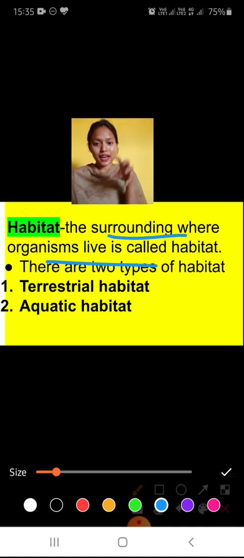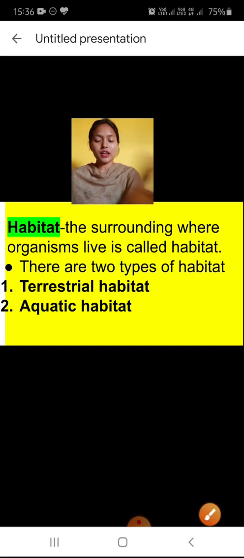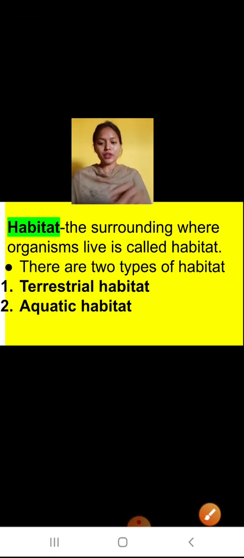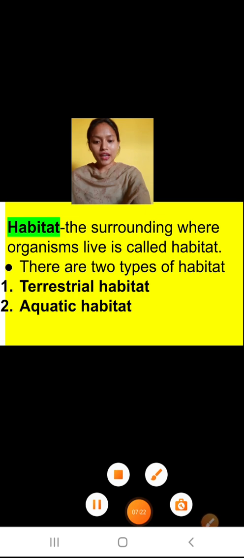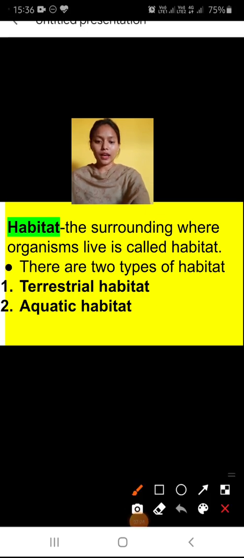For this cactus, what is the habitat? Desert is the habitat. For the pine cone tree, what is the habitat? It is the mountain. For the crabs, the sea or ocean is the habitat. For the algae and the fishes, it is the water. On the basis of this, habitats are of two types: the terrestrial habitat and the aquatic habitat.